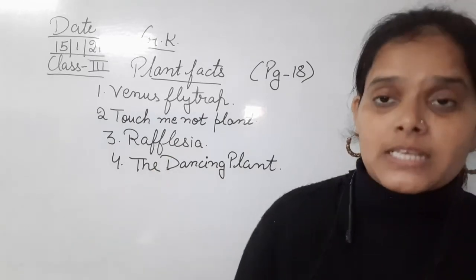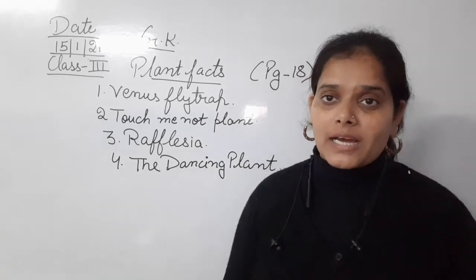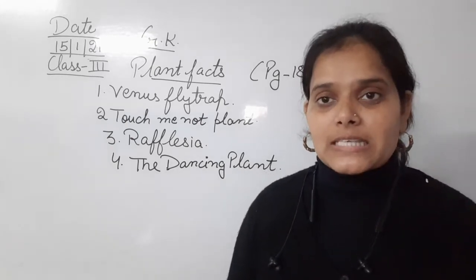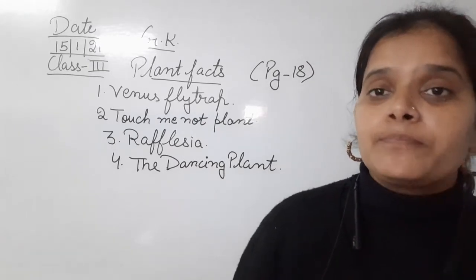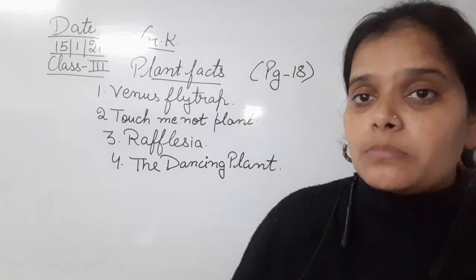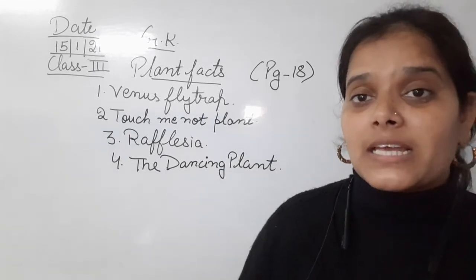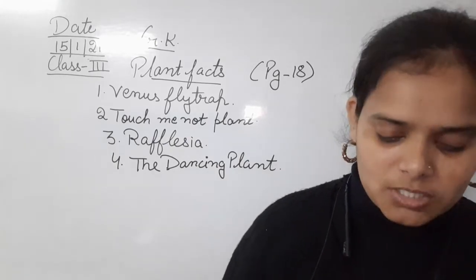Okay, so that means this telegraph plant is an indoor plant. Okay, but sometimes it needs some of the sunlight as well. Okay, and when it comes in contact with the sunlight, its leaf starts moving up and down slowly, and it seems like the leaves of these plants are just dancing. Okay, so that's why it is also termed as the dancing plant. Clear?